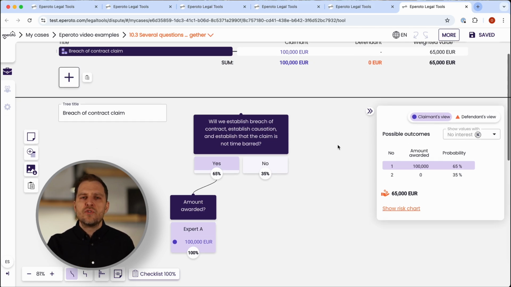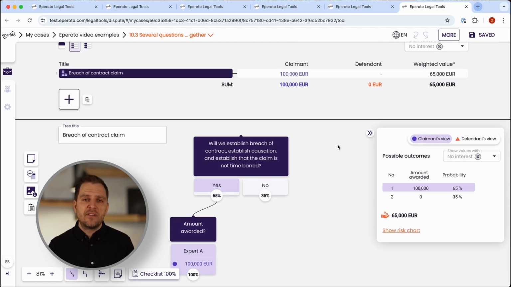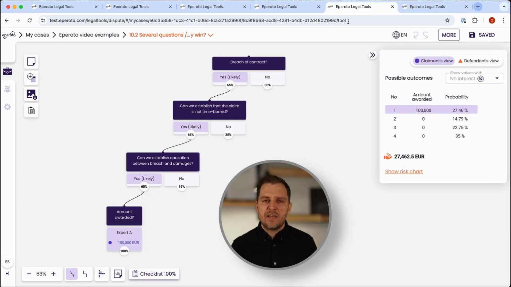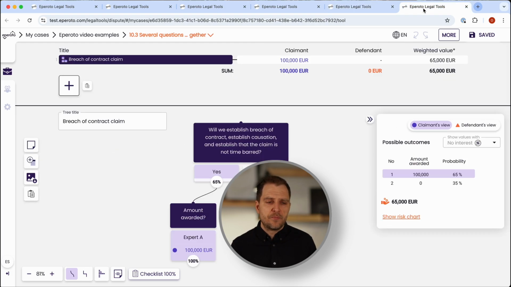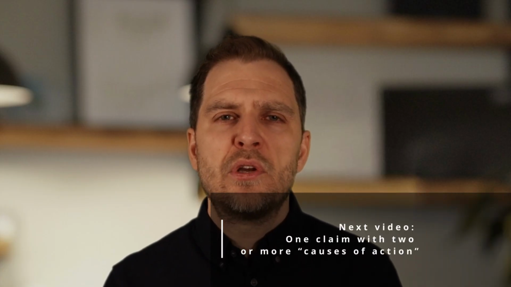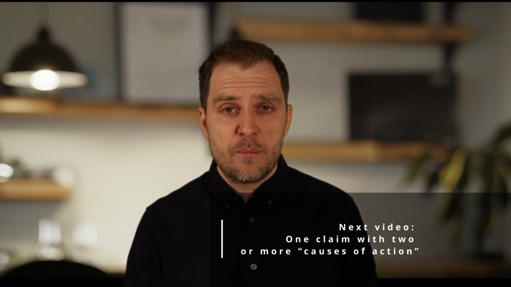There is, however, no getting around that a claimant facing many questions, where he or she has the burden of proof, will have a tough path to push through. And this needs to be reflected in the model, regardless of if it's built in detail or not. Again, the goal isn't to build a perfect map of all parties' arguments and all the evidence, but to create a useful description of what we think may happen so that we can make a good decision on how to proceed. In the next video, we'll look at cases that have more than one path to success.